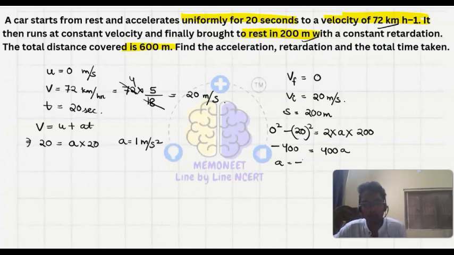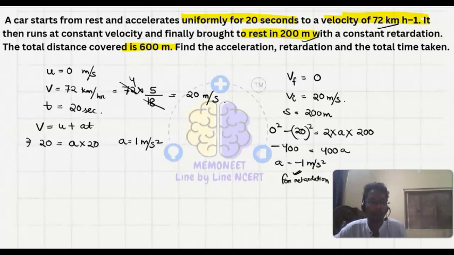So a is equal to minus 1 meter per second square. Why have I taken the minus? It is taken due to retardation. For retardation, the minus sign is taken. Okay, then the total time taken.